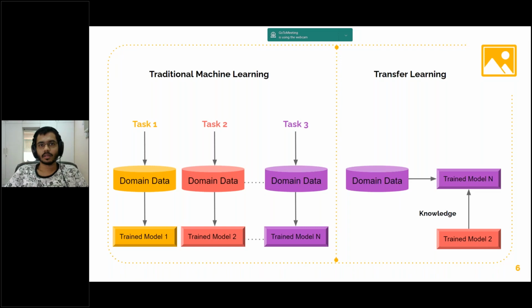Comparing traditional machine learning and transfer learning. In traditional machine learning, we train each model on custom datasets for each task. So basically you train different models for different domains which pertain to different tasks. However, in a transfer learning environment, you use the learned features of a model, that is model 2, to train your model N, including the domain data for model N.